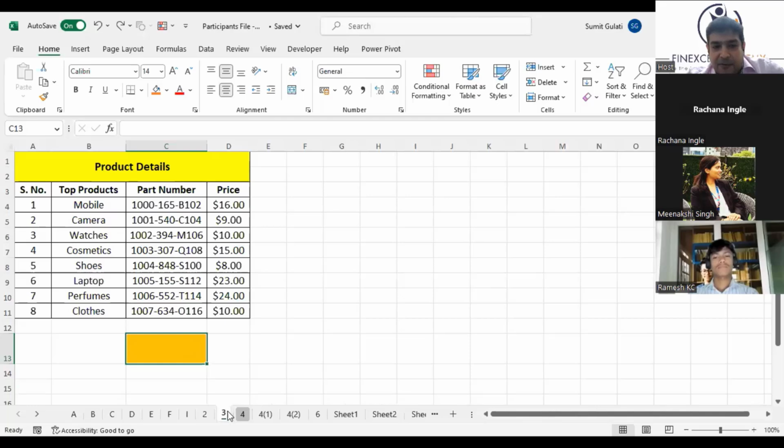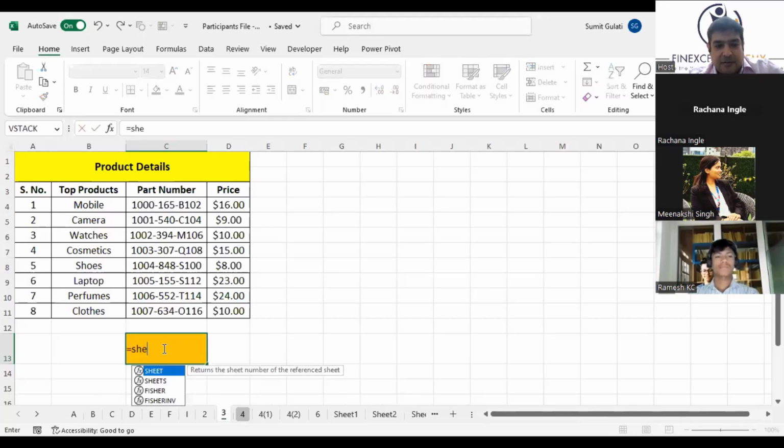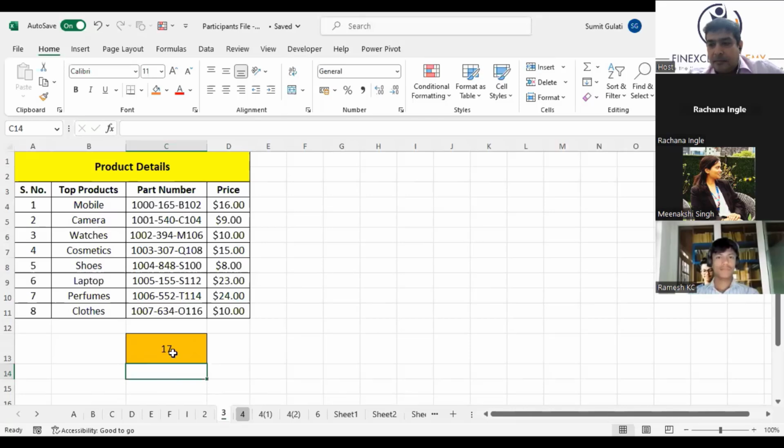What I'm saying is, if I want to ask you on which sheet I am working, instead of counting one by one, what you have to do is type a function which is SHEETS. Can you see this function SHEETS? Open the bracket, close the bracket, it will give you the number of sheets. Just try and do it. You will get 13 as the answer.